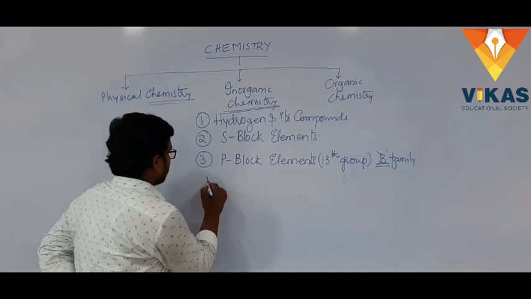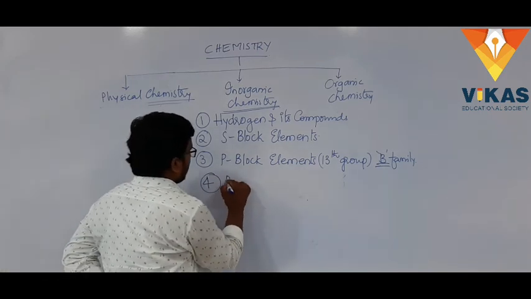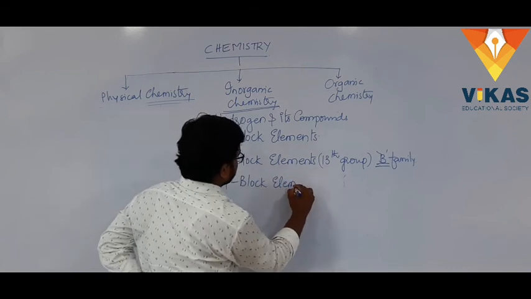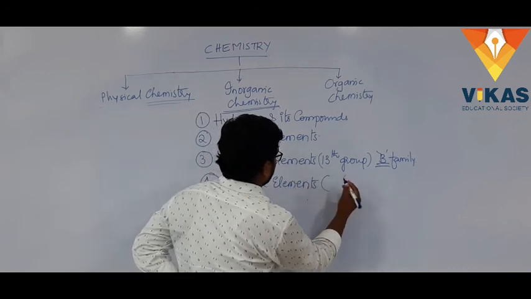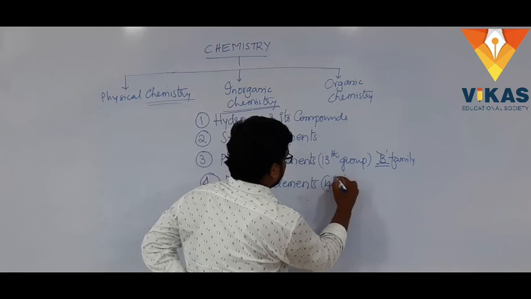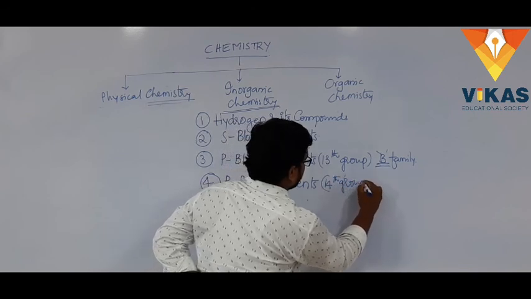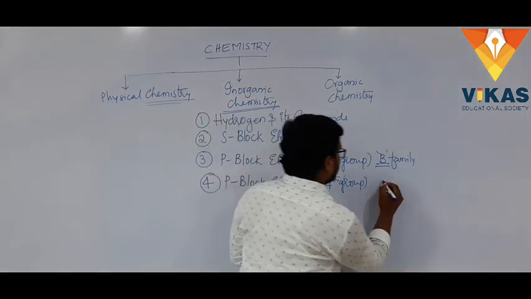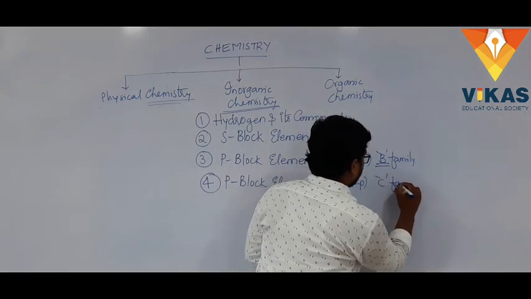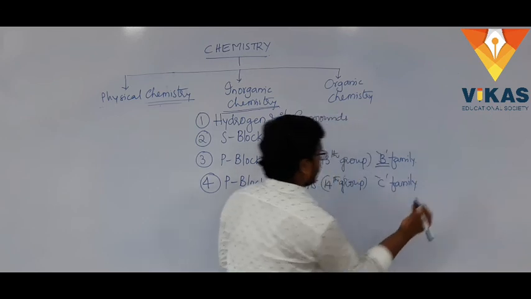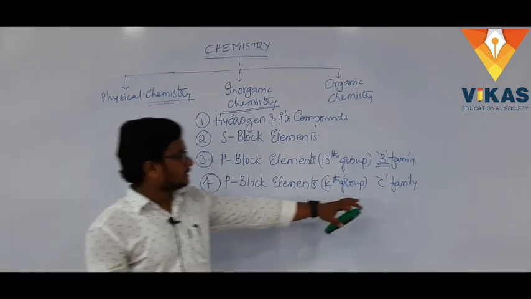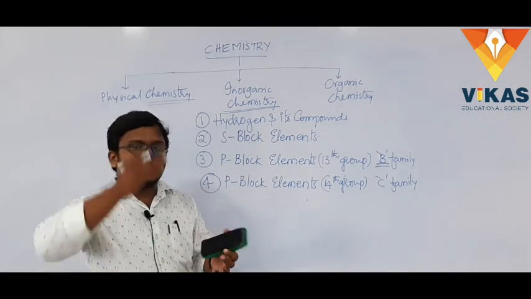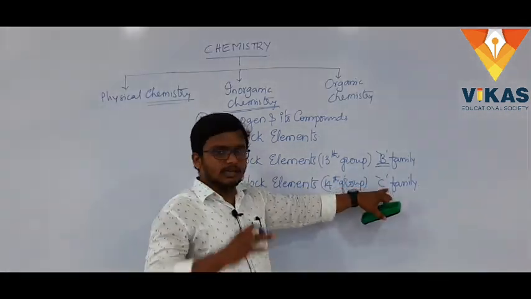The other chapter with the P block elements is the P block elements of the fourteenth group. The 14th group starts with the carbon family. Since it starts with carbon, we will see the trends followed in this group, mainly the carbon family.